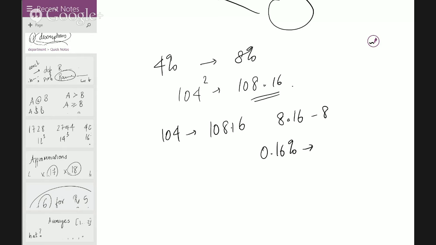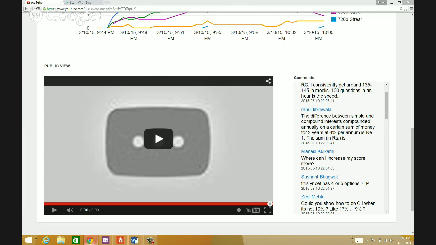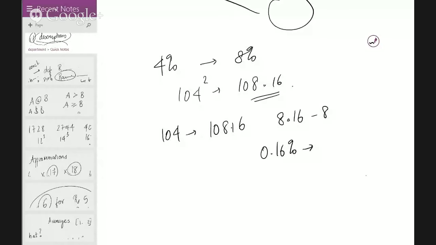Now you're saying 0.16% is 1 rupee. So 0.16 is 16 over 100, and 16 over 10,000 is the ratio, and I can cancel 16 with 10,000, at least twice.